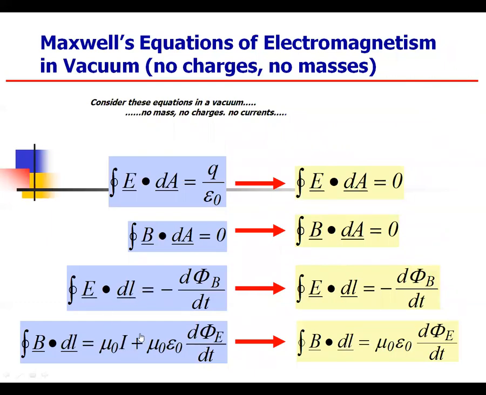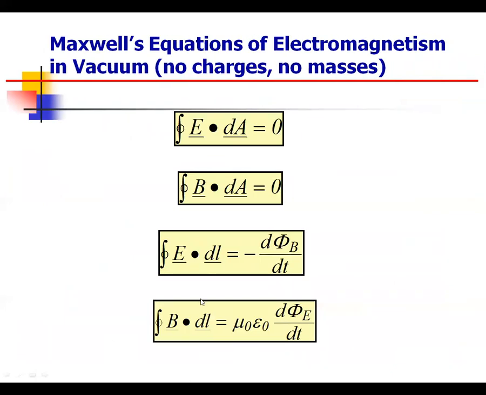But in the fourth equation, Ampere's law, integral B dot dl equal to mu naught I plus mu naught epsilon naught d phi E by dt, in a vacuum this becomes integral B dot dl equal to mu naught epsilon naught d phi E by dt, since the current term becomes 0.